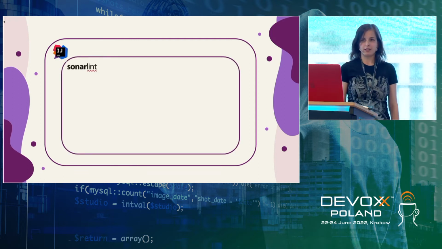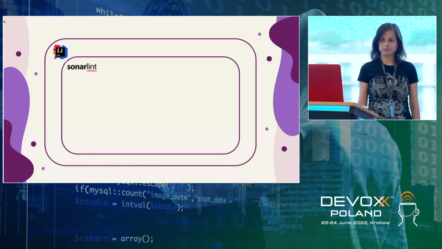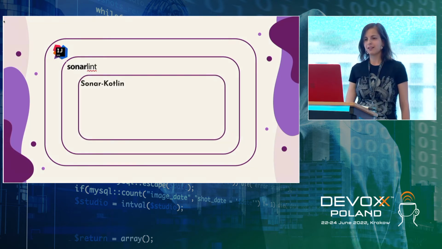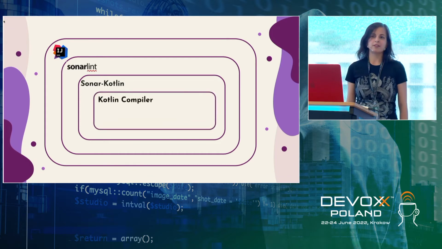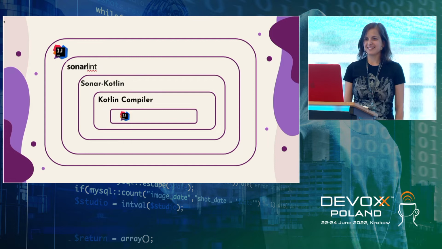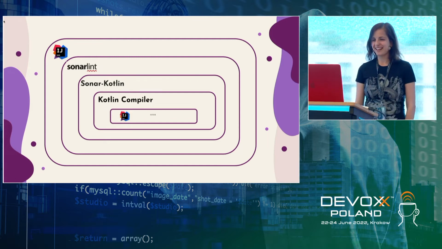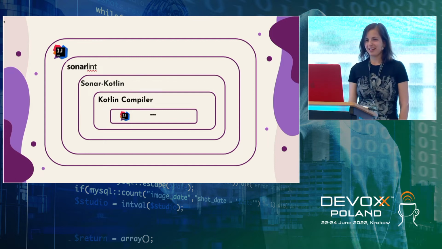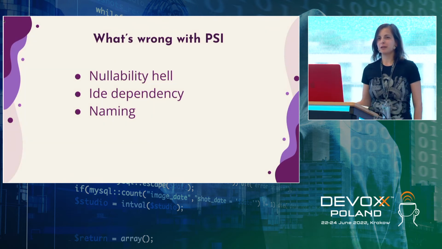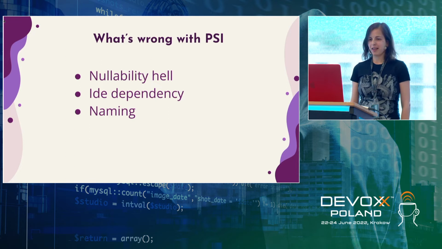In IntelliJ, you can download the plugin SonarLint. In SonarLint, there is a plugin SonarKotlin for Kotlin. In SonarKotlin, we embed the Kotlin compiler, and the Kotlin compiler embeds the IDE. And we need to go deeper. Of course, it's not embedding all of the IDE, it embeds just parts, but the joke was nice.